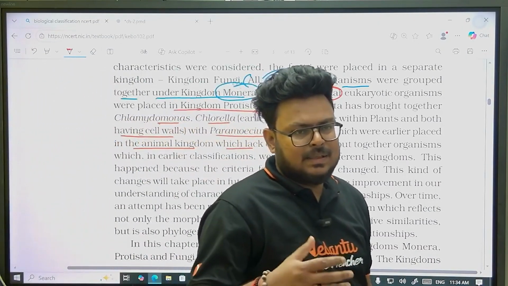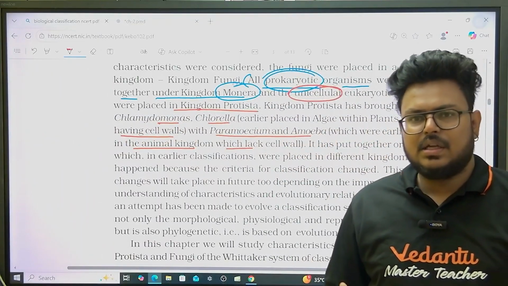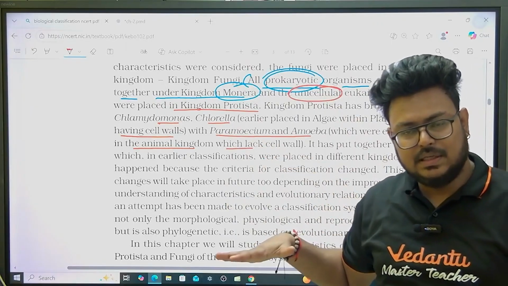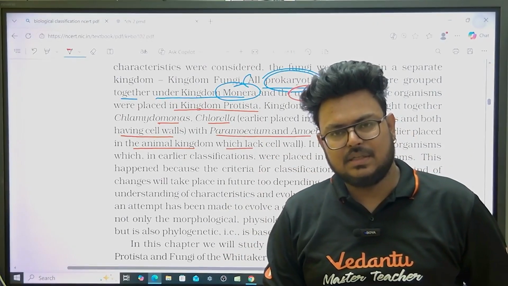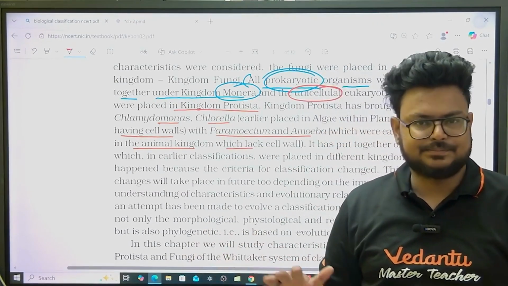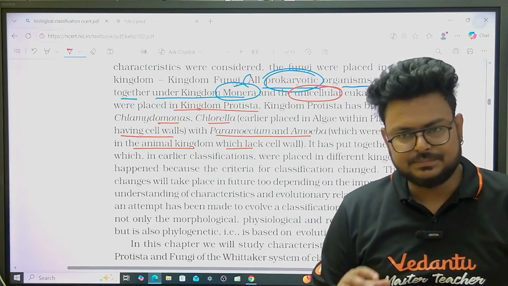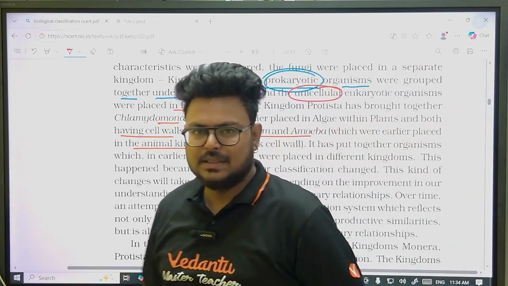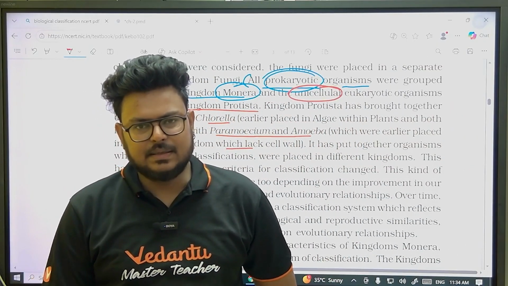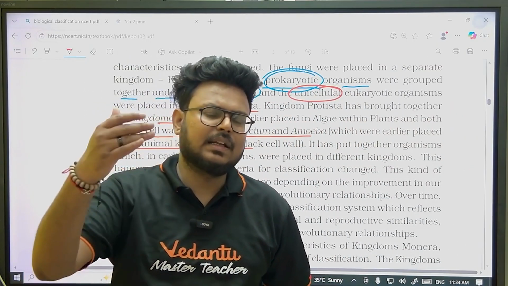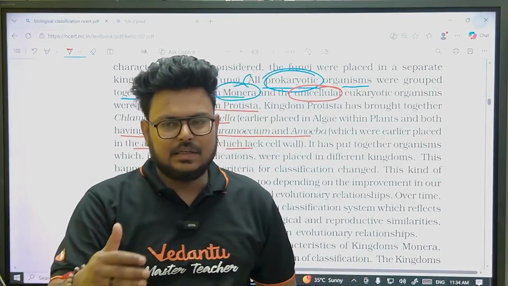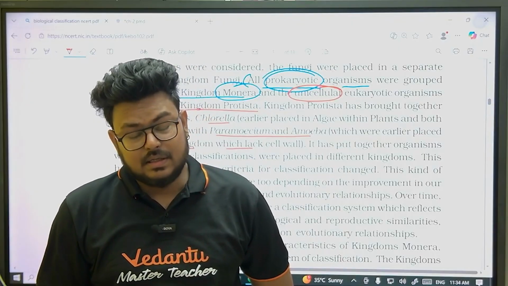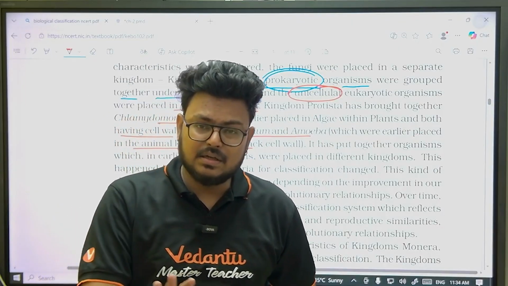Like I said, there are multiple types of classification systems. There are some things which we have to study in higher classes. Usually in our 11th and 12th class, we study Chlamydomonas and chlorella under Plantae, when you cover algae. There is no group that gives space for chlorella and Chlamydomonas in our Protista here. But when you go to higher classes, you will see that chlorella and Chlamydomonas come under Protista.